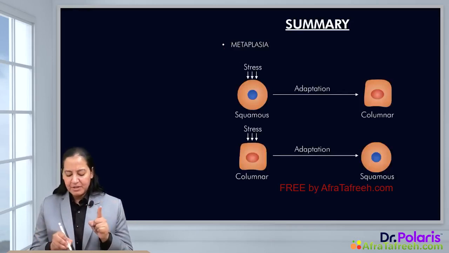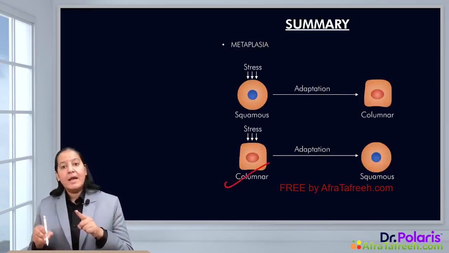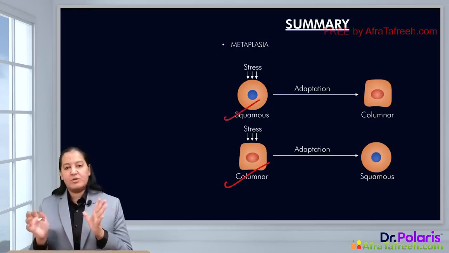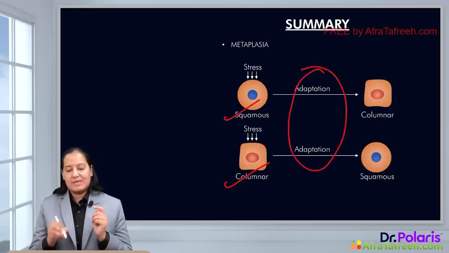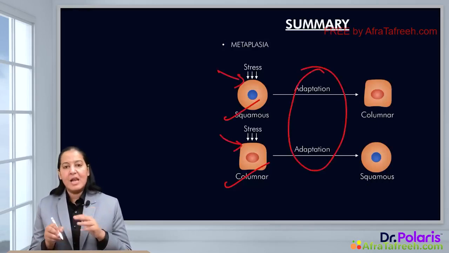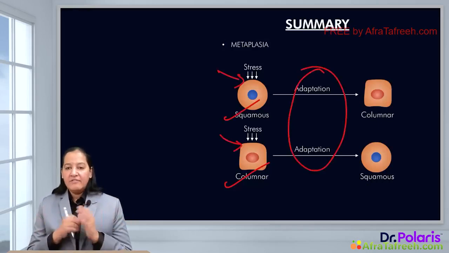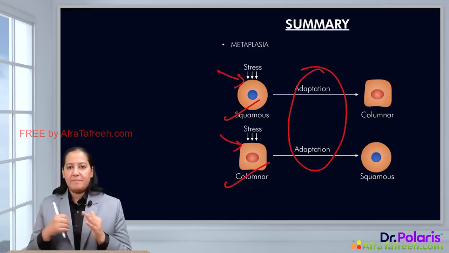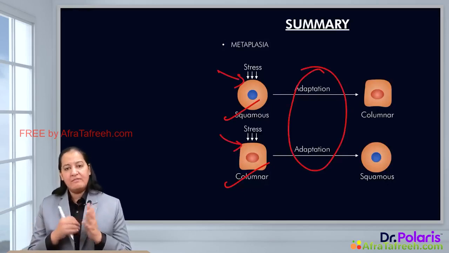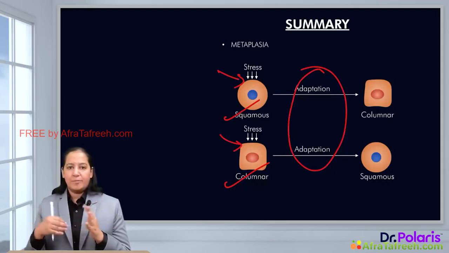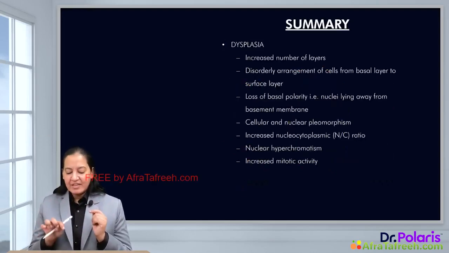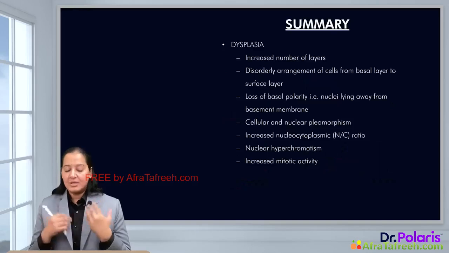In squamous metaplasia, the columnar converts to squamous. In columnar metaplasia, the squamous converts to columnar as a result of stress. So when stress acts on the cell, one epithelium converts to another. We have seen examples of each type of metaplasia in various organs in which, because of stress, these adaptations take place. After that, we have seen the second adaptation, dysplasia.